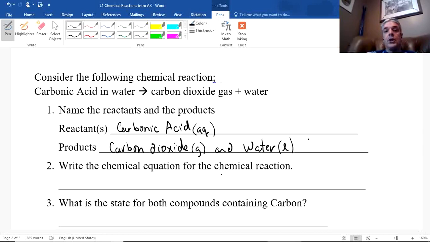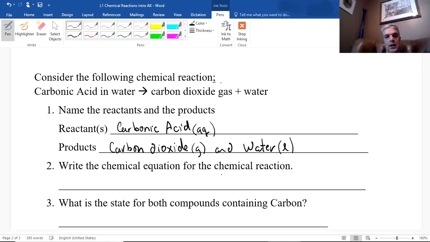I could look up what carbonic acid is because I gave you a list of common acids and you could see what carbonic acid is. And you could actually write the chemical formulas down. You probably all know what carbon dioxide is and you know what water is. And so if you just had to look up carbonic acid, you could have written those down there as well. That information should be made available to you as, you know, the common acids and polyatomic ions. You have those charts available to you. And then write the chemical equation.